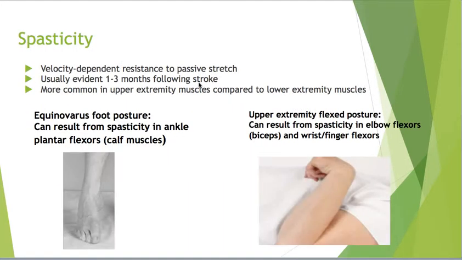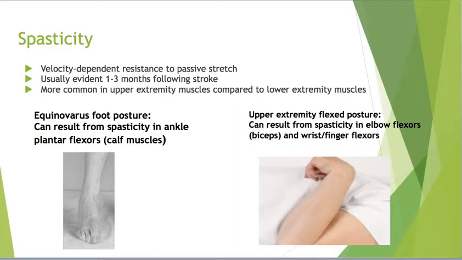Spasticity is defined as velocity-dependent resistance to passive stretch. This means that if you try to move the limb through its range of motion quickly, you will get a catch or an inability to move it further. If you move the limb slowly, you will be able to move it through its full range of motion. Spasticity is usually evident 1 to 3 months following stroke and is more common in the upper extremity muscles compared to the lower extremity muscles.